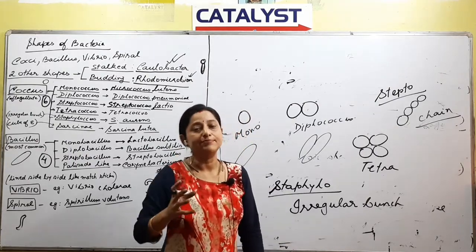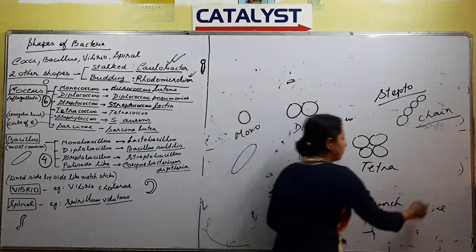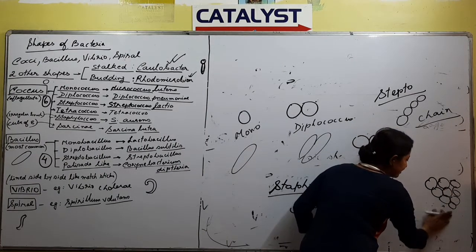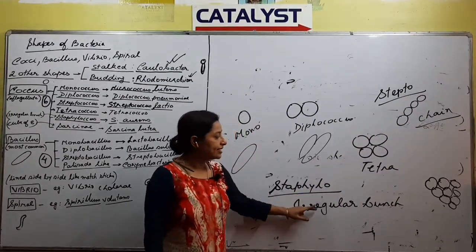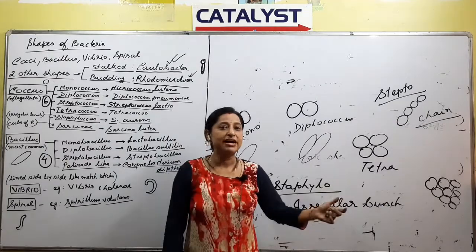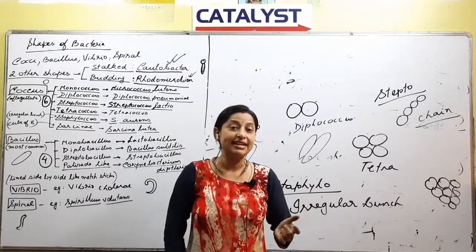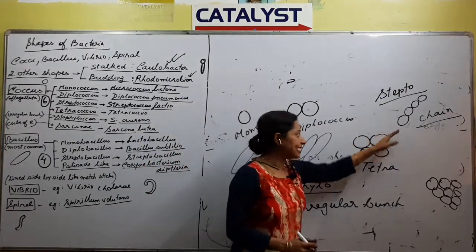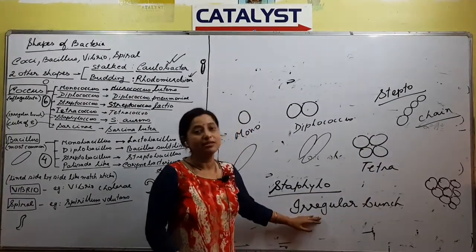A bunch of grapes, right? So how is it arranged? Something like this. This is what is called as a bunch of grapes. Now, if the bacteria are arranged in an irregular bunch, meaning there is no specific number, it may be two, four or more, and the arrangement is irregular, not like a chain, then we use the word Staphylo.